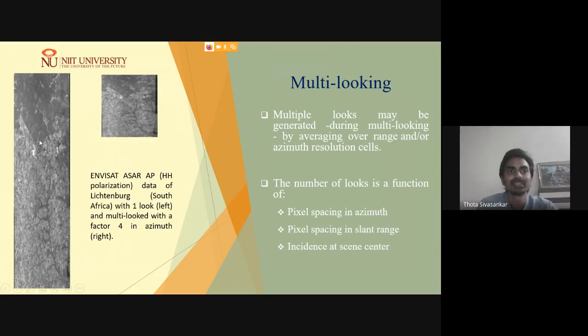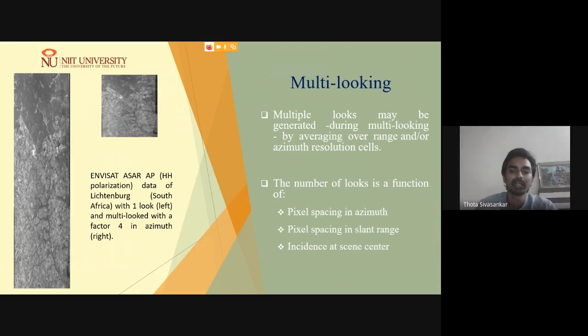These stretched images are due to the differences between the range and azimuth resolutions. As they are two different resolutions, the pixel is of a rectangular shape. But in general, a pixel is a square pixel, which we commonly try to bring it into.